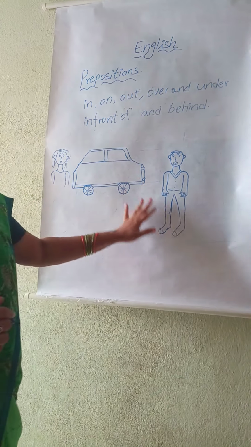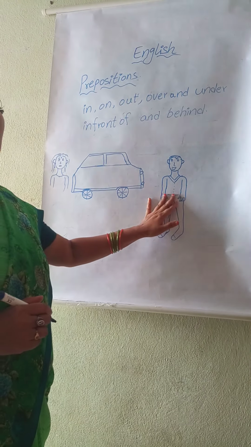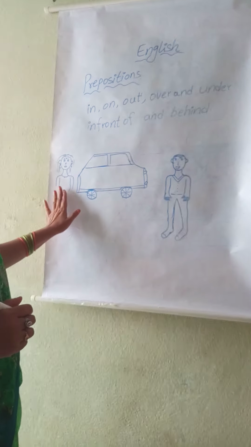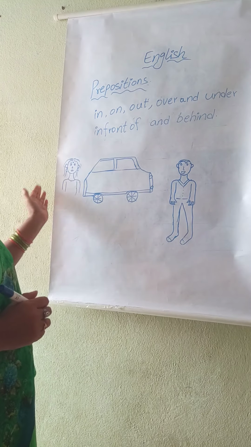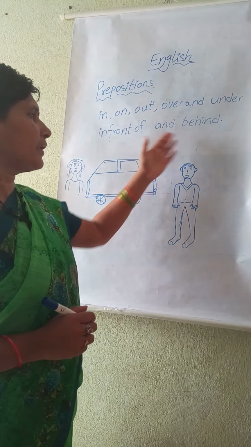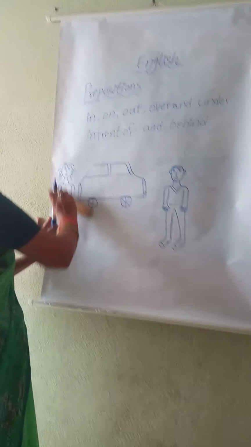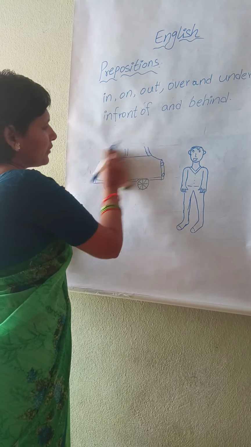Boy ఎక్కడున్నాడు? కార్ కి ముందు వైపు ఉన్నాడు. In front of the car. Where is the girl? The girl is behind the car. Behind means వెనక వైపు ఉంది కార్ కి. ఓకే. Do you understand the differences between in front of and behind?